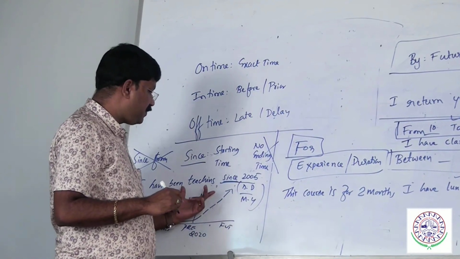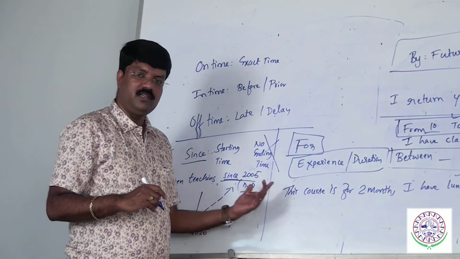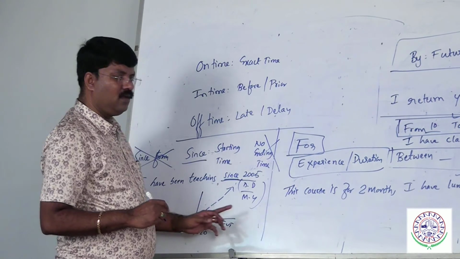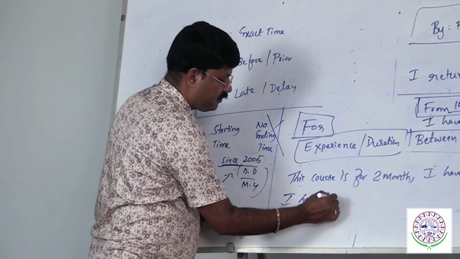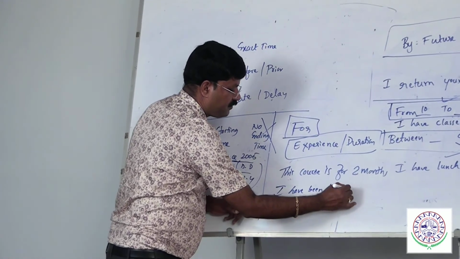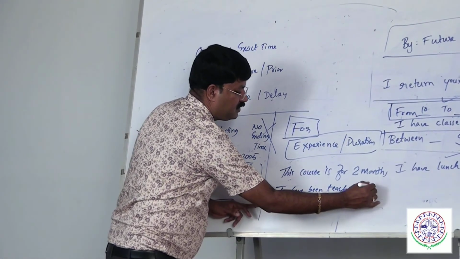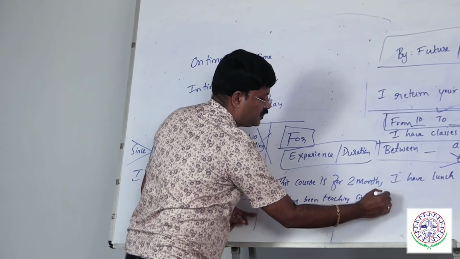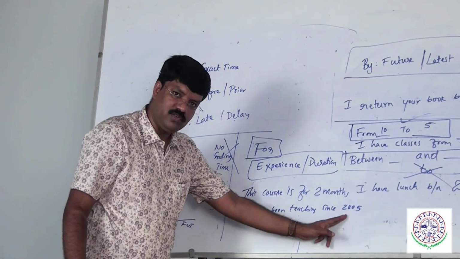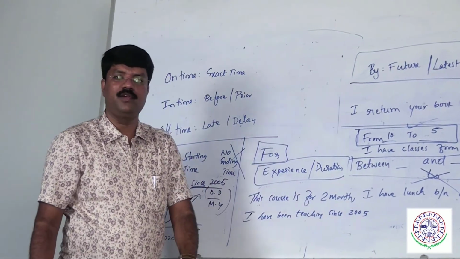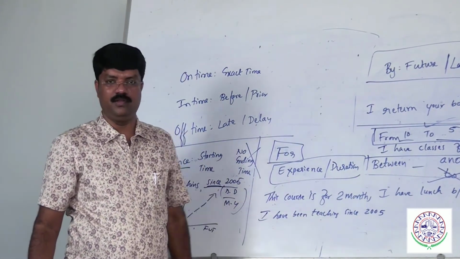If you want to use the present perfect continuous with for and since, let me clarify. I have been teaching since 2005. It means I started in 2005. Today also I am continuing, and tomorrow I will be continuing.